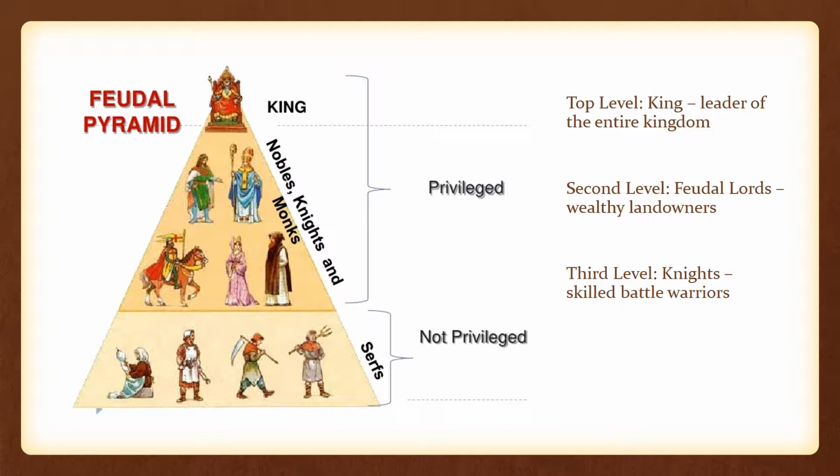At the third level were the knights or vassals. They were the fighting knights or warriors. They were skilled warriors that fought battles while riding horses.